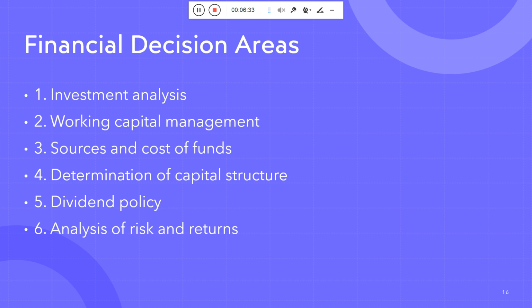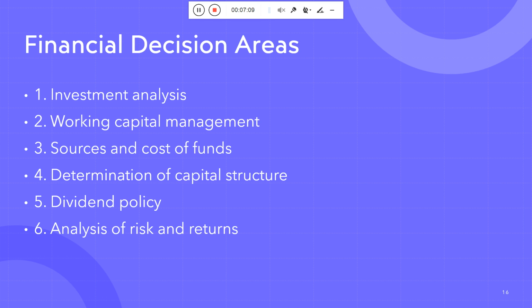So what are the financial decision areas? I already discussed in an earlier lecture, when I talk about financial decisions, what comes to mind. A financial decision is actually about money: what I need to buy and what I do not need to buy. If I invest in some resources, what benefit will I get? So you need to analyze benefit versus cost. Benefit should be higher than the cost.